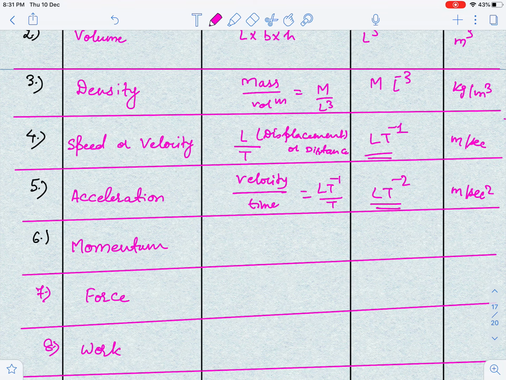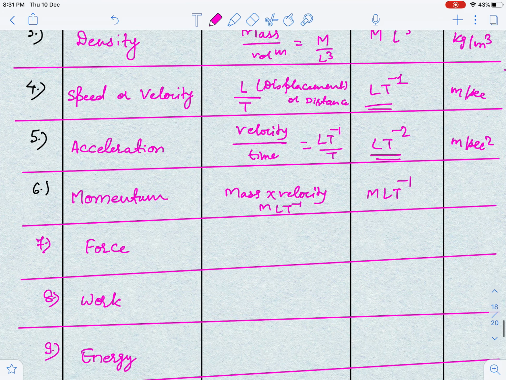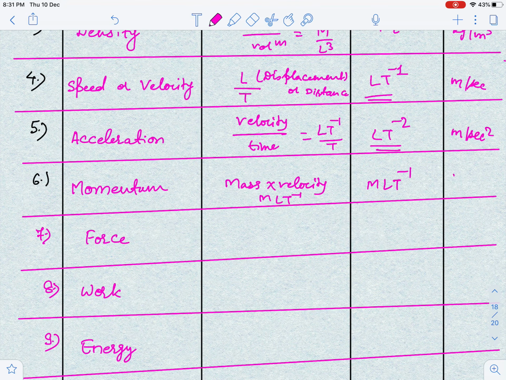Momentum is a quantity which tells you the quantity of motion present inside a body. Momentum is nothing but mass into velocity. So mass can be expressed as M, and velocity I told you is LT^-1. So the dimension is MLT^-1, and its unit is kg meter per second.